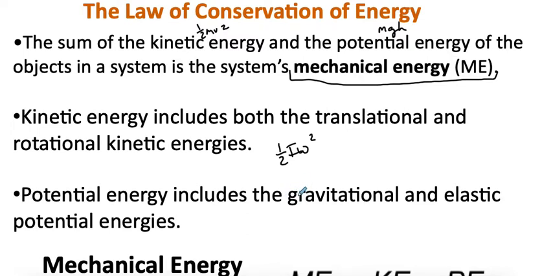Now, we don't necessarily have an equation for elastic potential energies, but gravitational we do. That's mgh. The elastic potential energy really depends on what you're looking at. Are you looking at a spring, or something rubberized, or a combination of the two? So elastic kind of depends on what you're looking at.